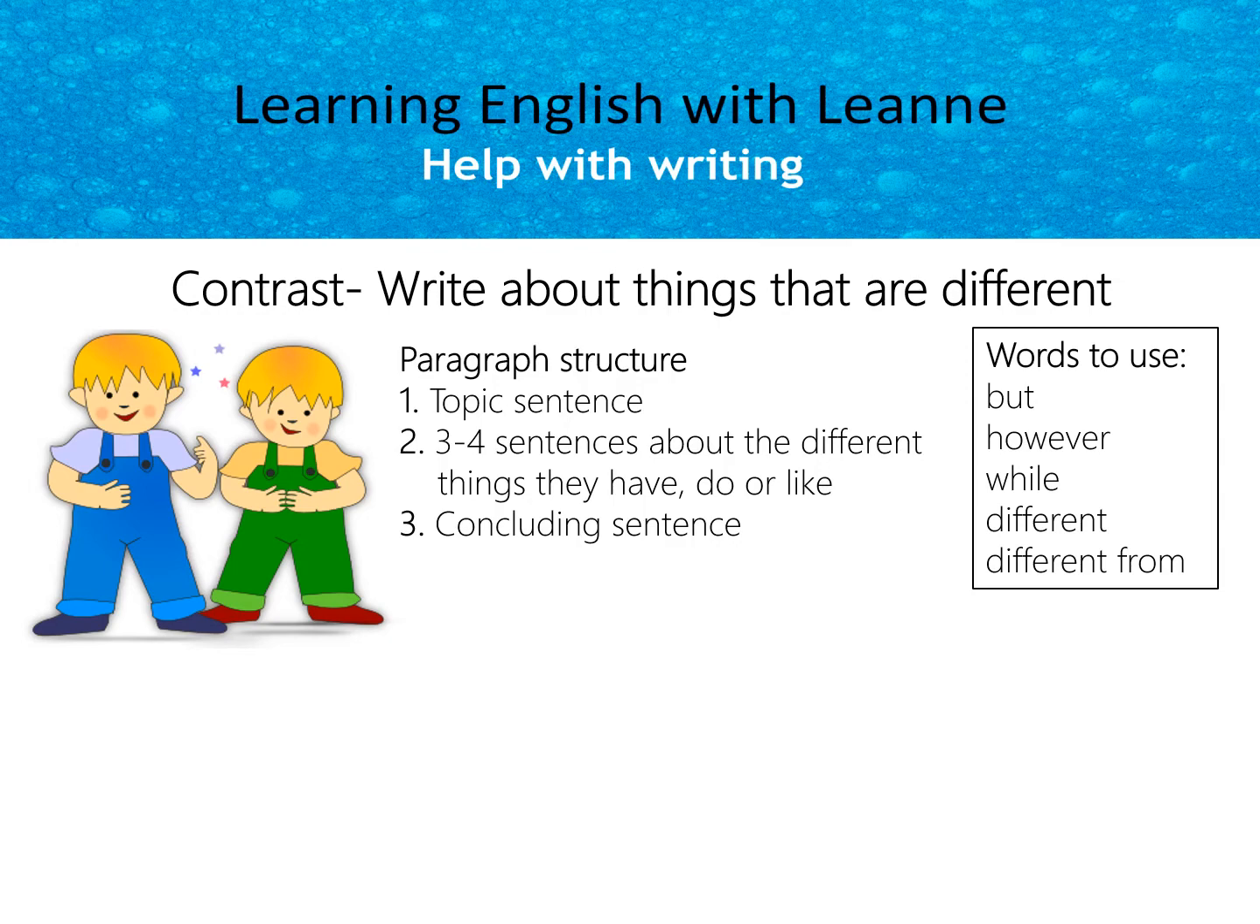To write a good paragraph, it must have these three different things in this order. First we need a topic sentence. So you can see our picture of the two boys. I need to introduce the two boys. This is what I'm writing about. So I've said the two boys are brothers.